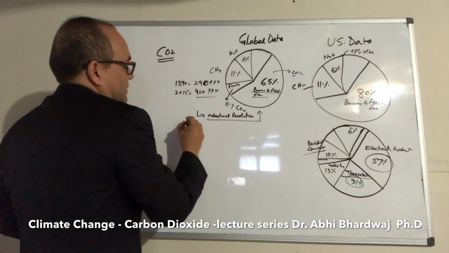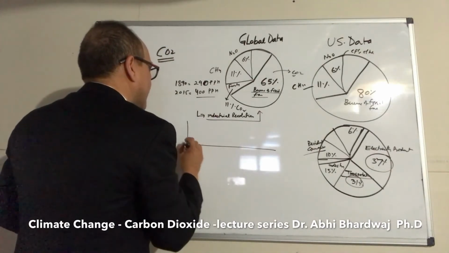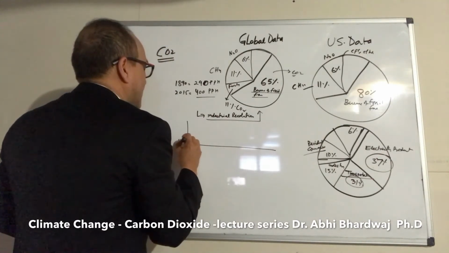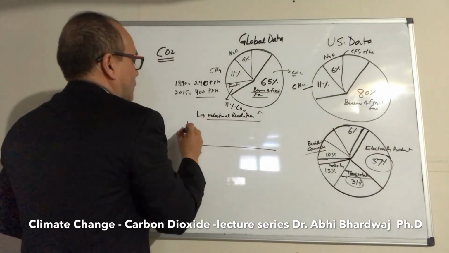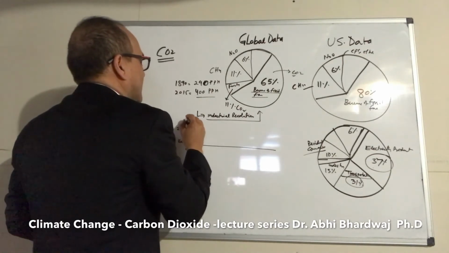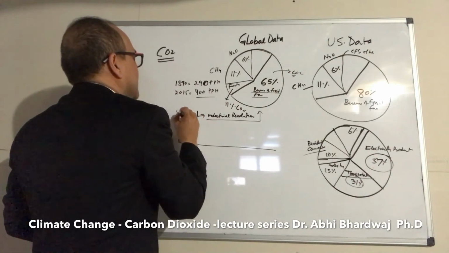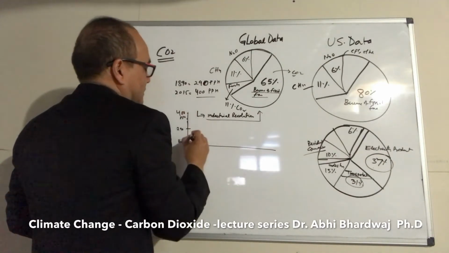When you look at the history, 400,000 years back, it was only 160 parts per million, whereas in 1890 it was 290 parts per million, and in 2016 it's 400 parts per million now, which is a steep rise.